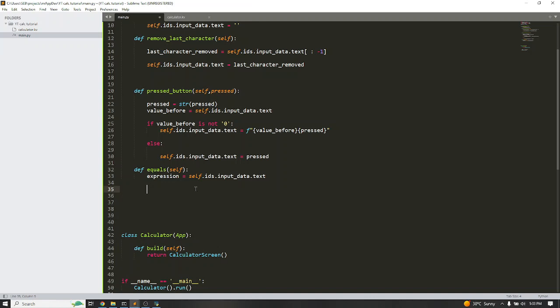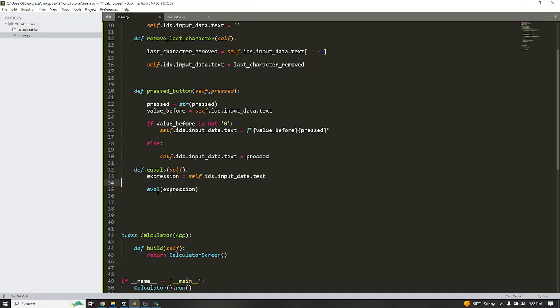So you just call that function. That function is called eval, which means evaluate. What do you want to evaluate? The string expression which we have saved in our expression variable here.